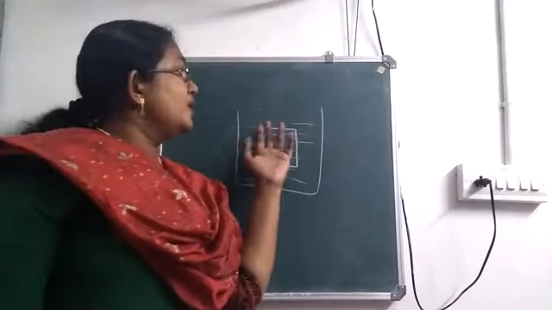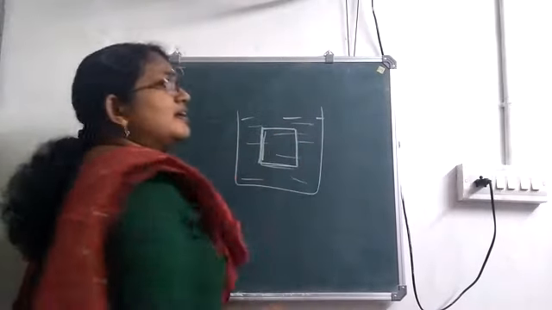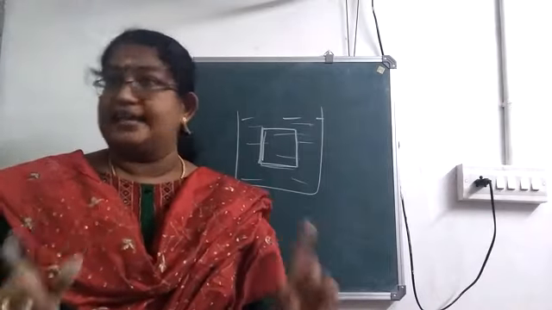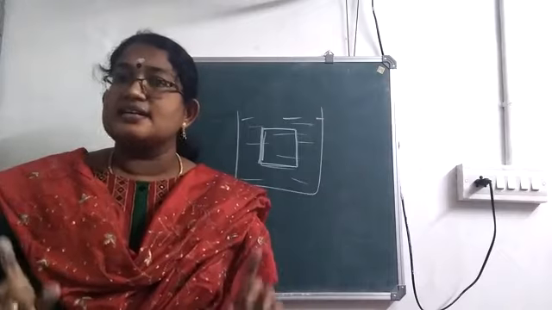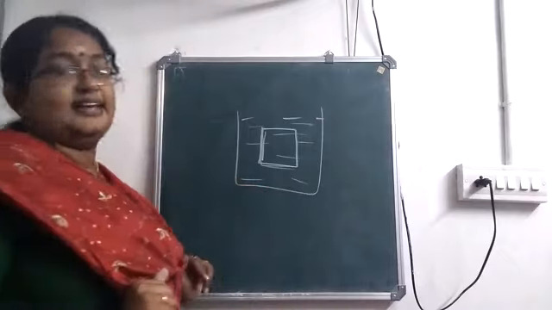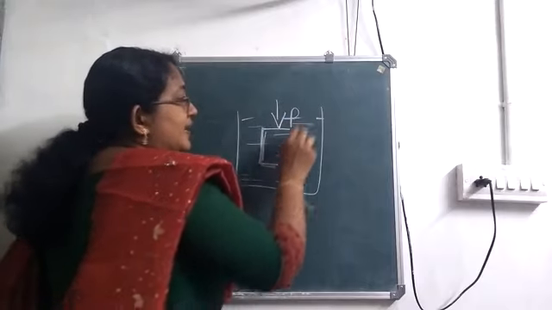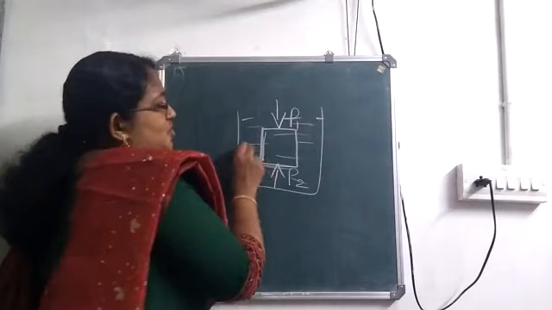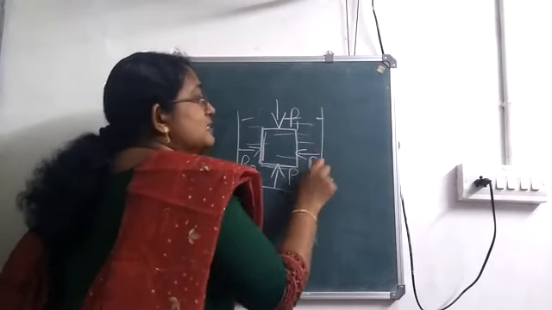Okay, a body immersed in a beaker containing liquid. Now already we learned that liquid exerts pressure in all directions. Do you remember? Liquid exerts pressure in all directions. So from here we will be having pressure. Let me name it as P1. In the upward direction P3, and here it is P4.